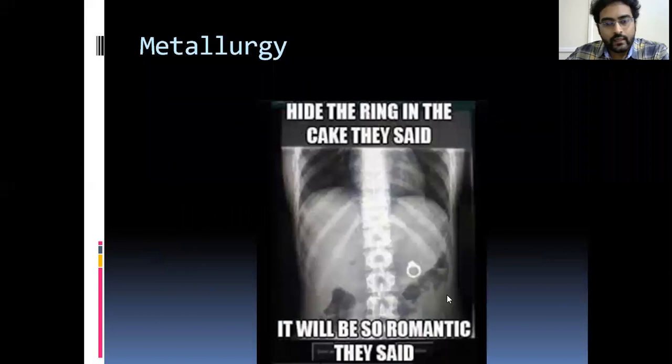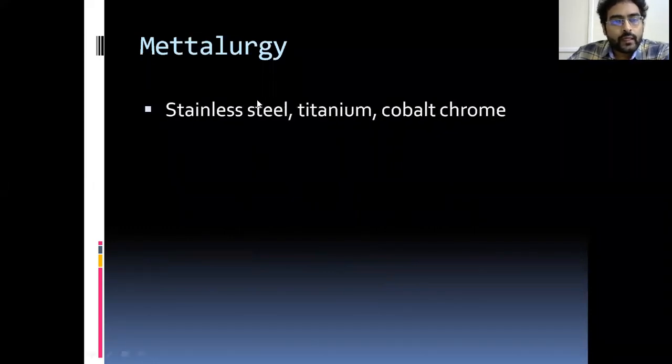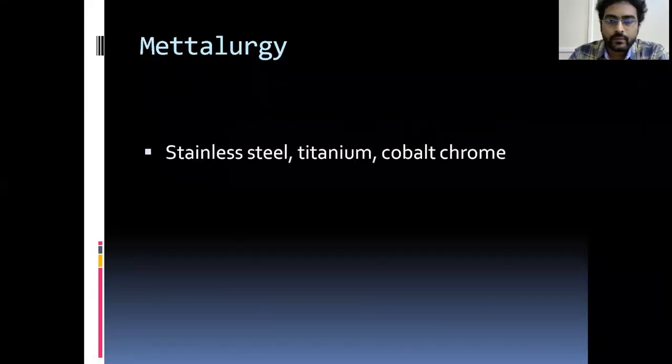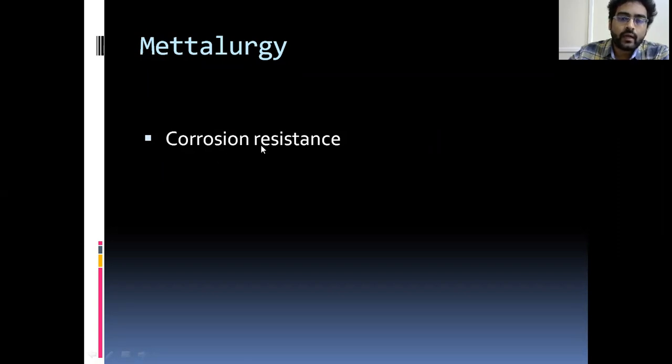So this is an example. Coming to metallurgy, the most commonly used metals in implant production are stainless steel, titanium and cobalt chrome. Metal should follow certain principles before making it into implants. The first principle is it should be corrosion resistant because it is constantly present in an electrolyte medium, that is blood and plasma. Those have electrolytes. So it should not corrode with other metals or electrolytes.